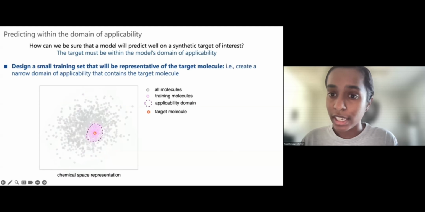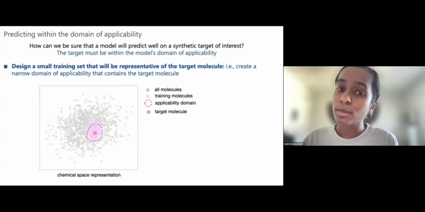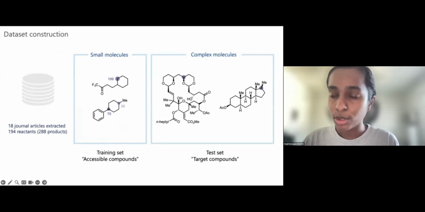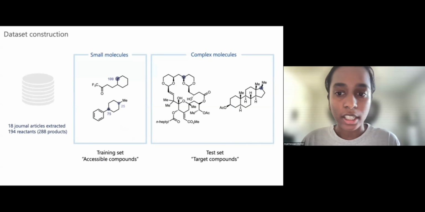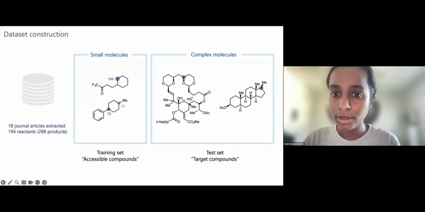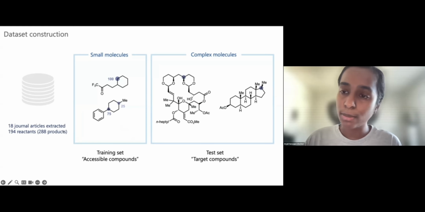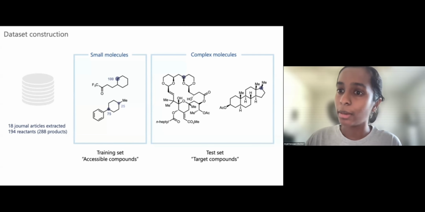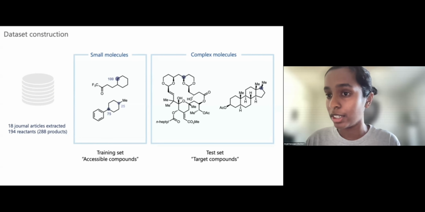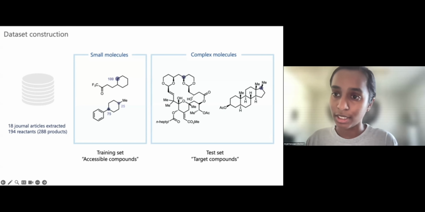So we proposed a contrasting approach. Since in a synthetic planning context you know which substrate you're proposing, you could design a small training set that is guaranteed to represent that target molecule. To test out this concept, we extracted a dataset of dioxazolone oxidations from journal articles, and we set up a split where we had small molecules that we aimed to represent accessible compounds that a chemist might not mind running the reaction on to develop a training set for their ultimate target. We also set out a set of complex molecules, which were meant to represent those complicated synthetic intermediates that a chemist would be interested in predicting on.